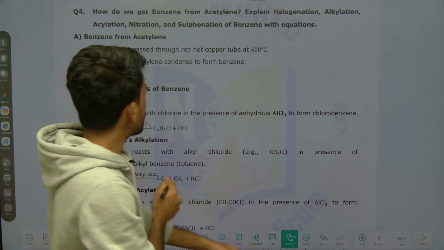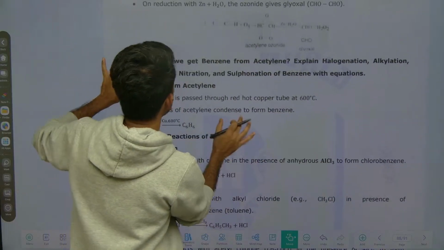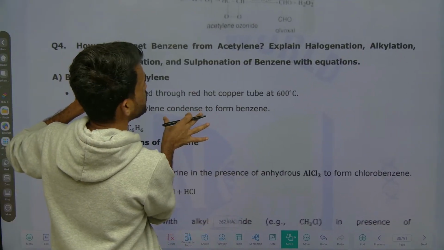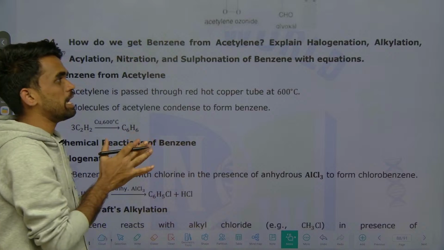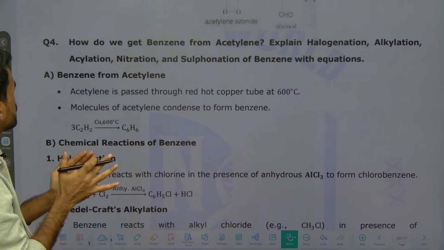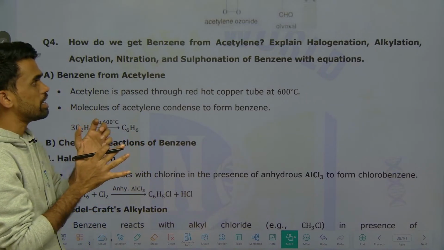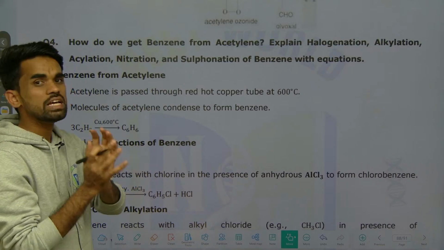Yeah, guys, look here. What is the first question given here? How do you get benzene from ethylene? And explain halogenation, alkylation, acylation, nitration and sulfonation of benzene with equations.